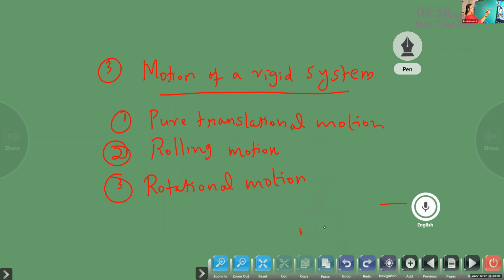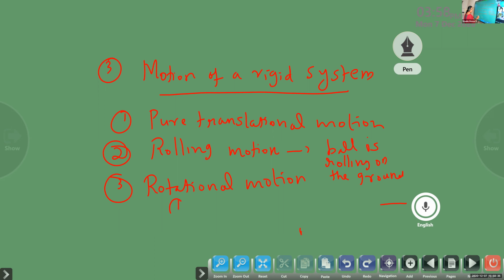So you can write, as an example for translational motion, a car moving on a straight road. For rolling motion, you can say a ball is rolling on the ground. A football is rolling on the ground. A pebble is rolling on the ground, like that.